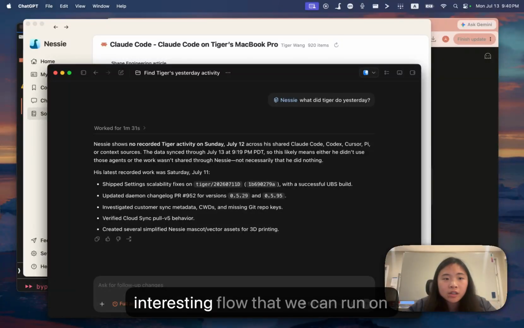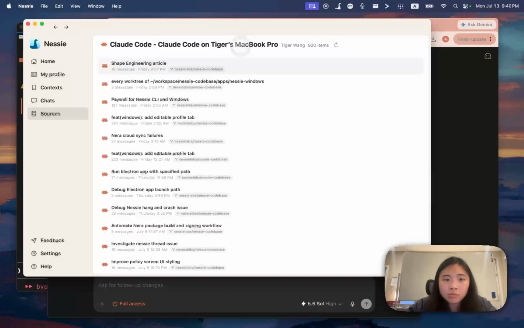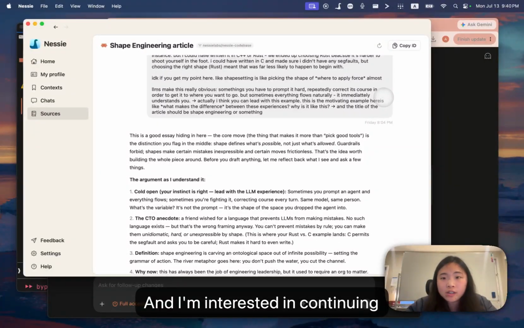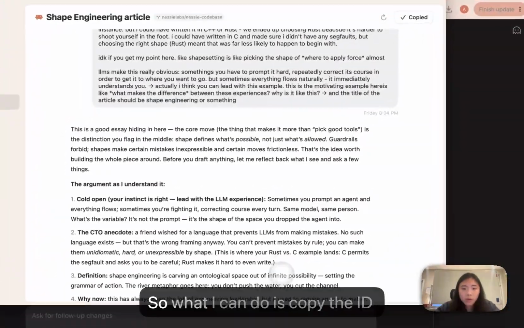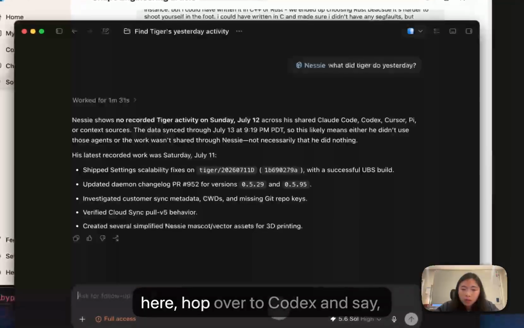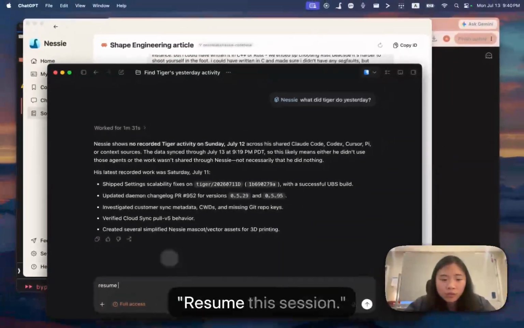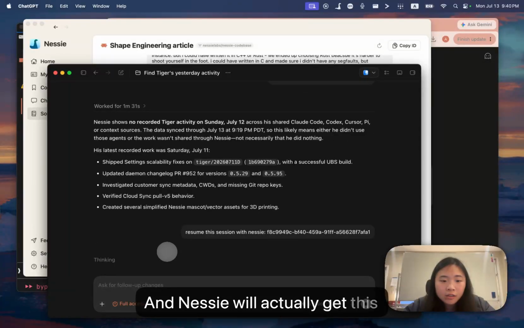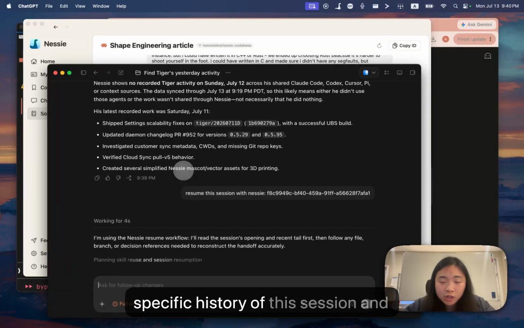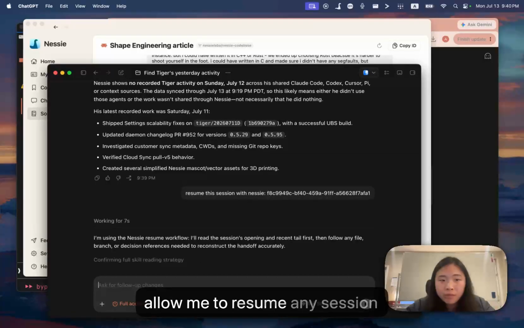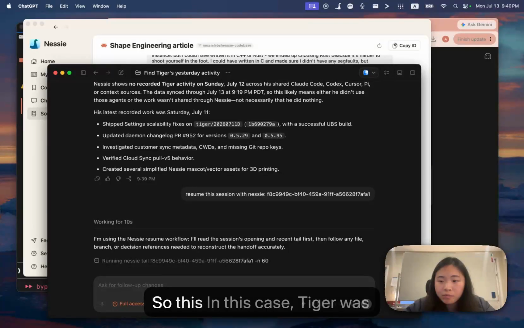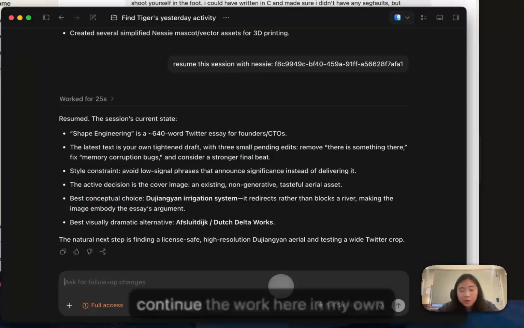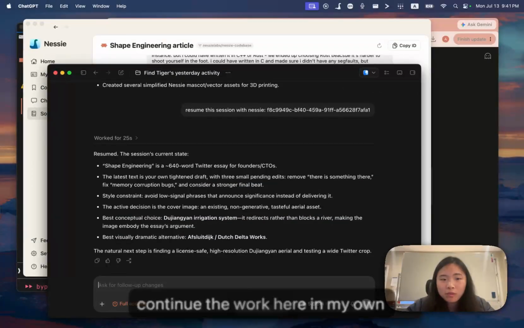And lastly, there is another interesting flow that we can run on Nessie. Let's say I'm just looking at this transcript by Tiger, and I'm interested in continuing his session in Codex. So what I can do is copy the ID here, hop over to Codex, and say resume this session with Nessie. And Nessie will actually get this specific history of this session and allow me to resume any session with any AI tool that I use. In this case, Tiger was writing an essay on Twitter, and I can, for whatever reason, continue the work here in my own Codex.